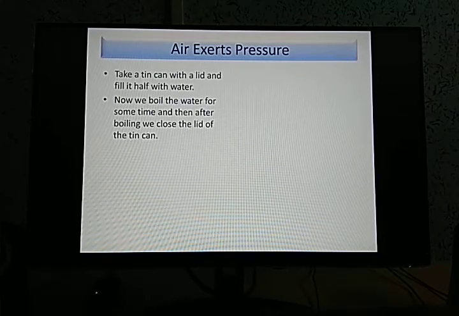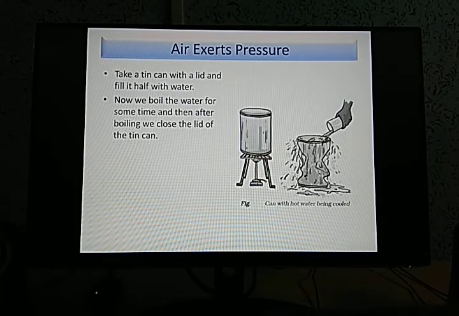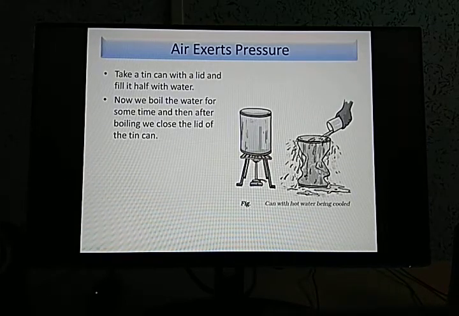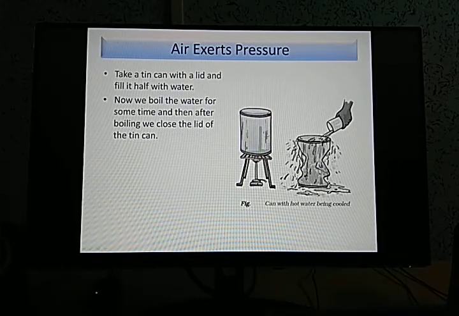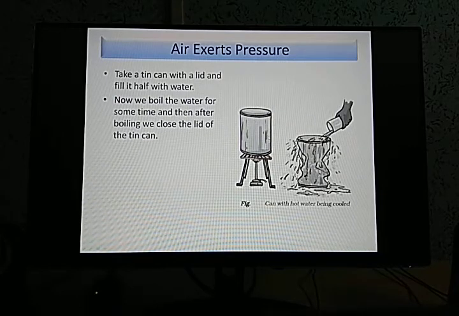As soon as some bubbles come, then we have to stop boiling, and then we have to close the lid of the tin can. So this is what is going on, you can see. We'll come to this portion later on. This is the tin can. We have started heating. It is filled up. And then after some time, we have to stop heating it and then close the lid of the tin can. This is the lid.